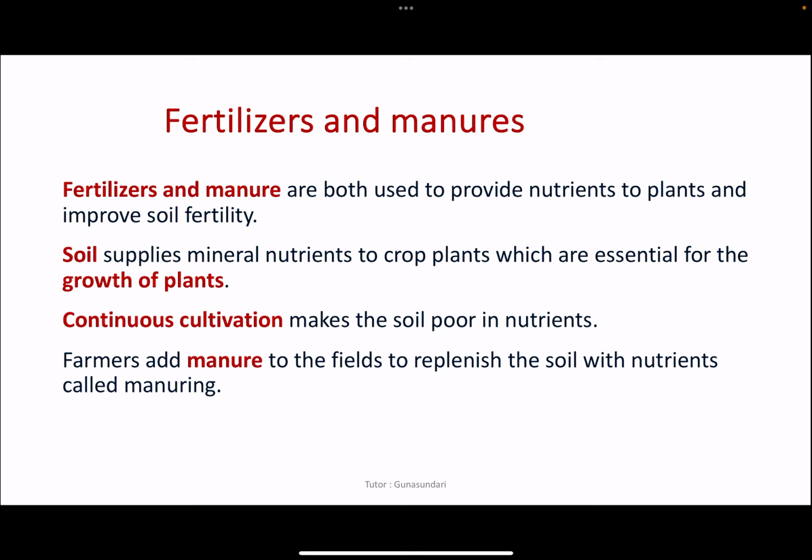In the sense, fertilizers and manures are both used to provide nutrients to plants, and they improve soil fertility. The soil supplies mineral nutrients to crop plants, which is essential for the growth of plants. As I told you before, the continuous cultivation of crops makes the soil very poor in nutrients, so the farmers add manure to the fields to replenish the soil with nutrients, which is called manuring.